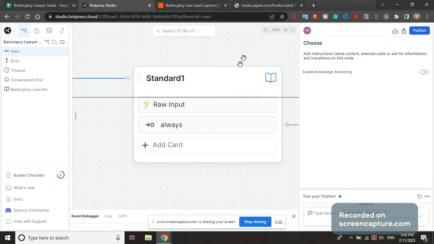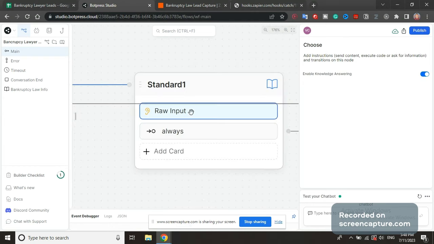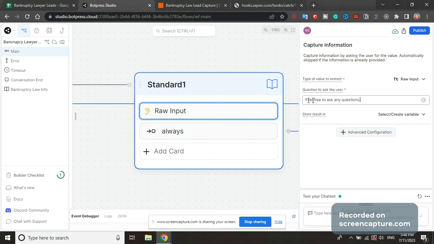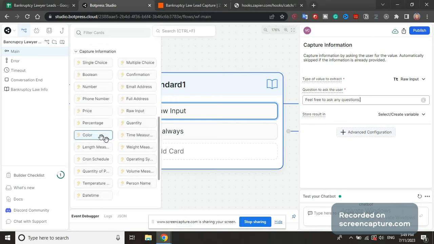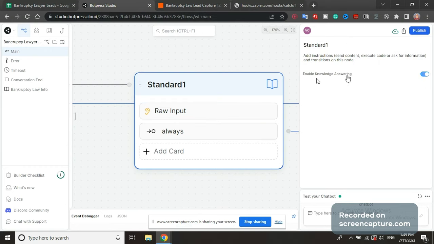We're going to enable knowledge answering. So this should be enabled. This is going to ask AI the question. Feel free to ask any question. We're going to add a new raw input field here by selecting raw input and dragging it here. And this is going to automatically answer the question by looking at our knowledge base, because we enabled knowledge answering.